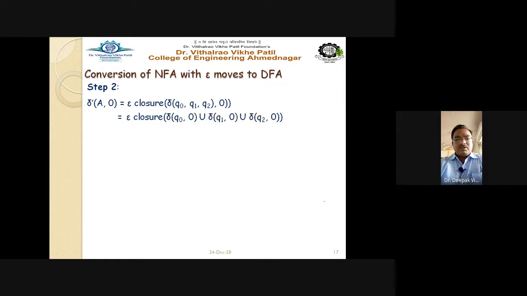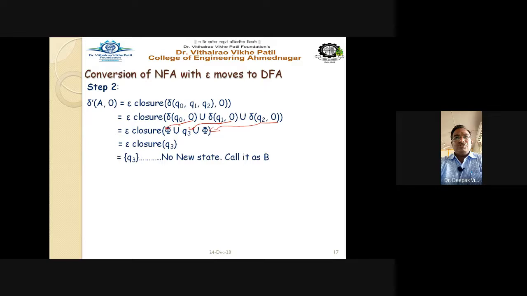We are calling it capital A. So A comma 0 equals epsilon closure of delta of Q0, Q1, Q2 on 0. That is equal to epsilon closure of delta Q0 on 0, Q1 on 0, Q2 on 0. Q0 on 0 is phi. Q1 on 0 goes to Q3, and Q2 on 0 has no transition, so I mark it as phi. So epsilon closure of Q3 is the state itself, that is Q3. We just call it capital B, right?